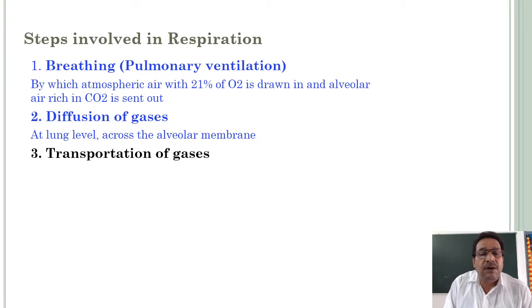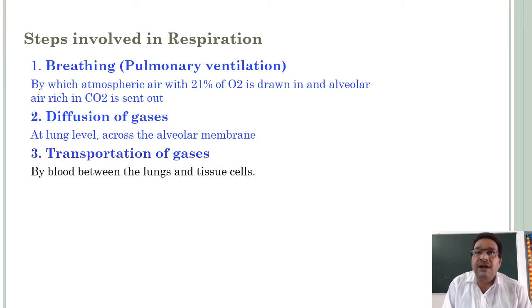And next, transportation of gases, that means respiratory gases. What are the respiratory gases? Oxygen and carbon dioxide. How are they transported?